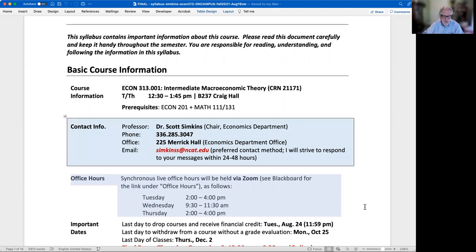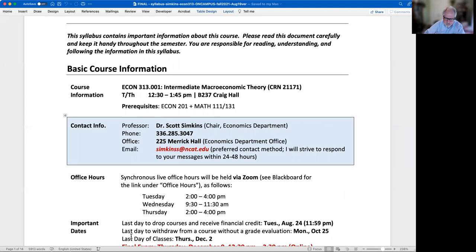They'll be synchronous, held via Zoom for both the online section and for the in-person section. There are two sections of this course this semester that I'm teaching. I'll try and keep both of you on the same schedule throughout the semester. That may change at times, but many of the processes will be the same whether you are taking the on-campus course or the online version. The online version of the course is really just for students in our online economics program. And that's why you don't necessarily have that choice if you're an on-campus student.